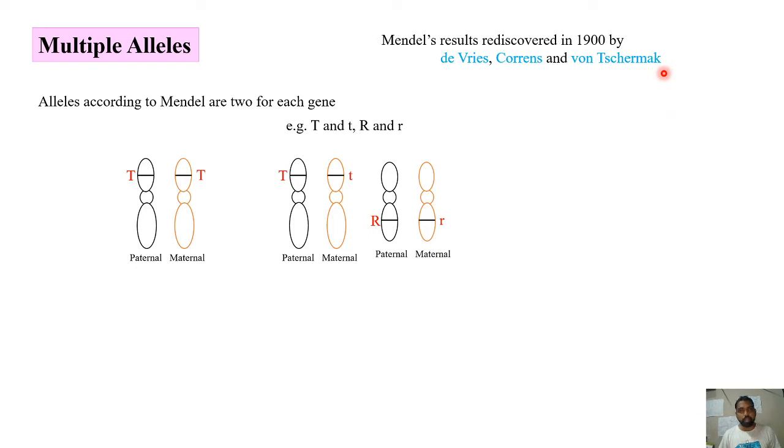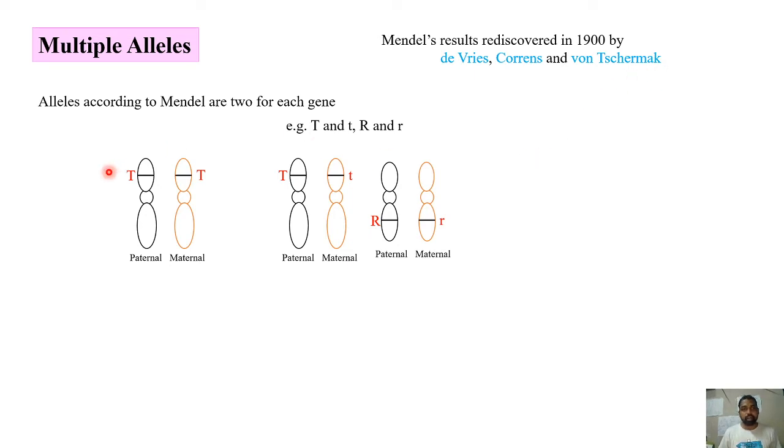One of the important deviations later observed from Mendel's experiments was multiple alleles. So, we'll first try to understand what multiple alleles actually are. Later, we'll see other deviations from Mendel's work.